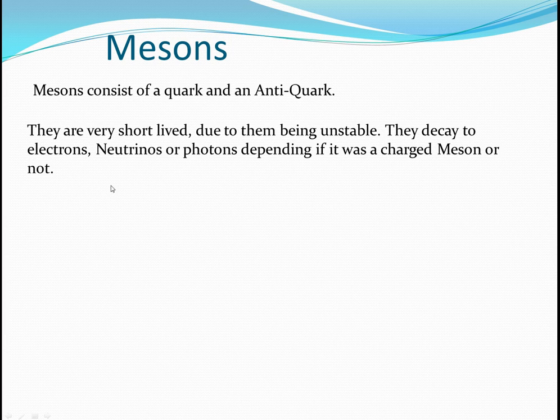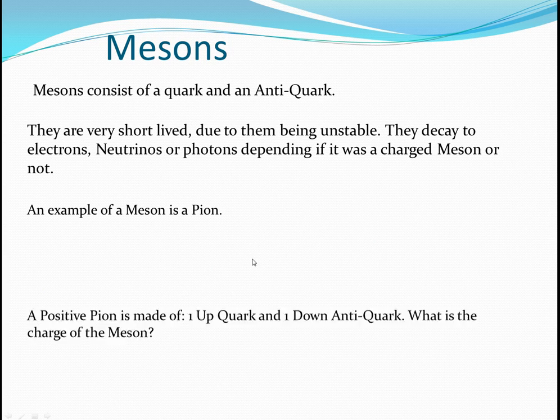It gives you electrons, neutrinos, or photons when they decay away. If it's a charged meson, it gives you a photon. If it's 0, then it's an electron or neutrino. So an example of a meson is a pion. Now there's lots of different names, you just need to remember them, it's quite complicated.